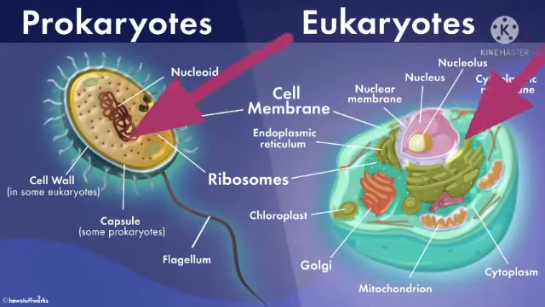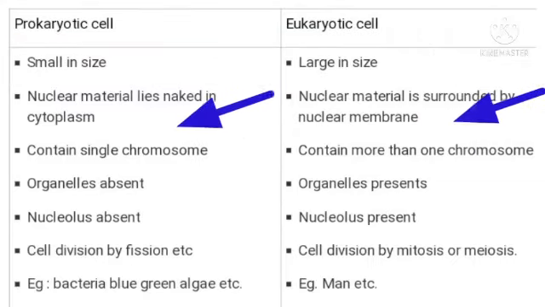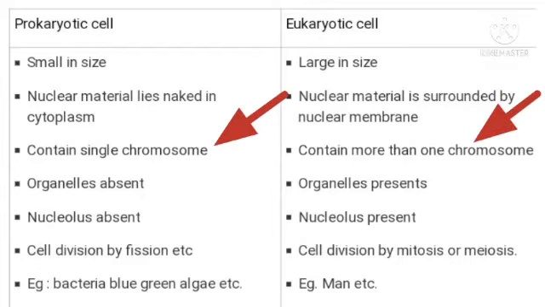Let us sum up more differences in them. Prokaryotic cell is small in size, whereas eukaryotic cell is large in size. The nuclear material lies naked in cytoplasm and is called nucleoid. In eukaryotic cell, the nuclear material is surrounded by nuclear membrane. Prokaryotic cell contains single chromosome, and eukaryotic cell contains more than one chromosome.